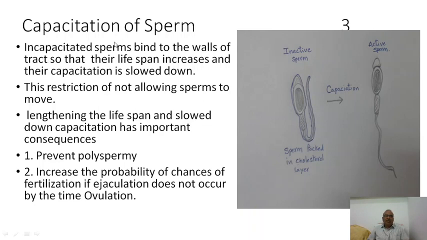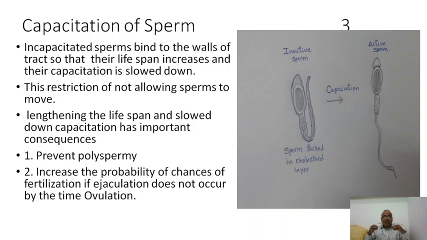The capacitation of sperm, some more details. Incapacitated sperms, as I mentioned, bind to the walls of the tract so that their lifespan will be extended by one more day. And this restriction will serve two functions, because some of the sperms are attached to the female genital tract and not allowed to go to the egg.